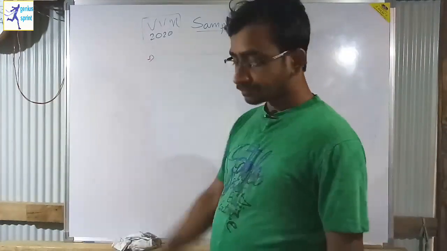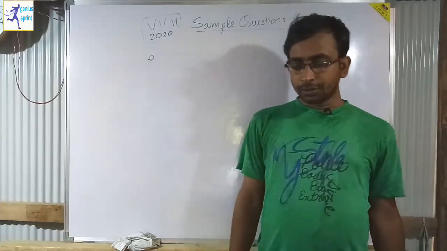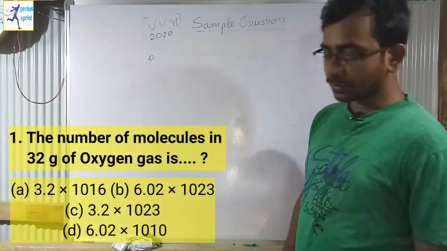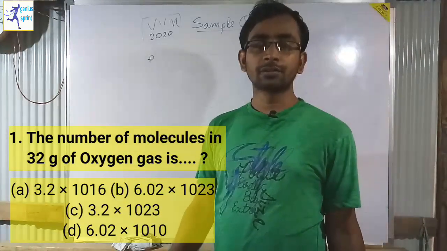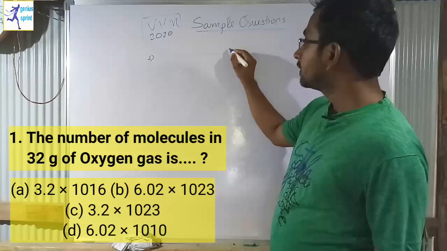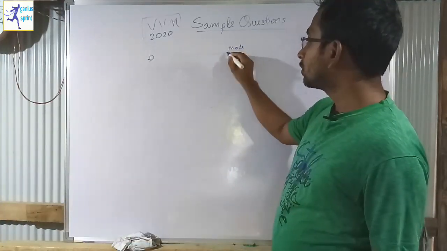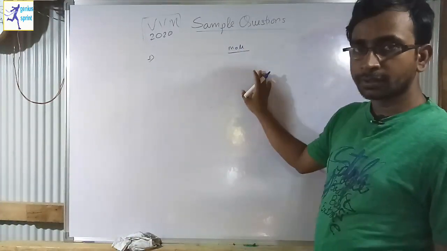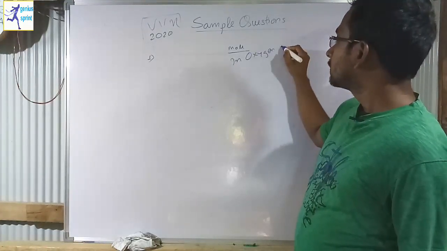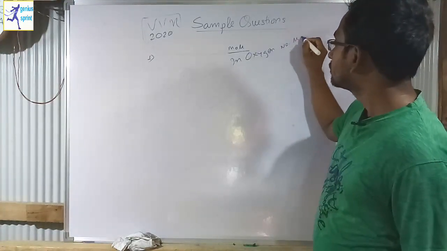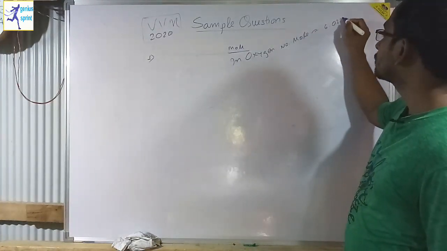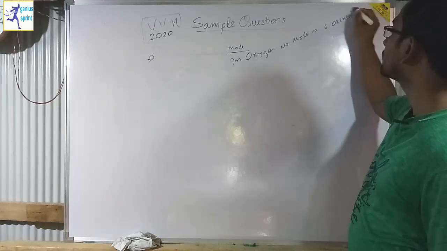Question number 1. Number of molecules in 32 grams of oxygen is. We have to find the number of molecules in 32 grams of oxygen. See, mole number. All of you have learned how to find this mole number. In oxygen, number of molecules in one mole is equal to 6.022 into 10 to the power 23.